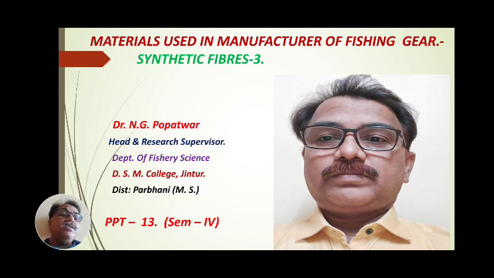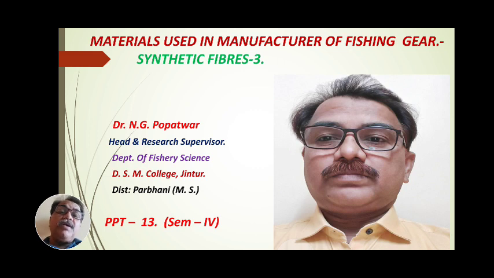Then we saw polyethylene. These are the various synthetic fibers used for manufacturing of fishing gear in the last part.